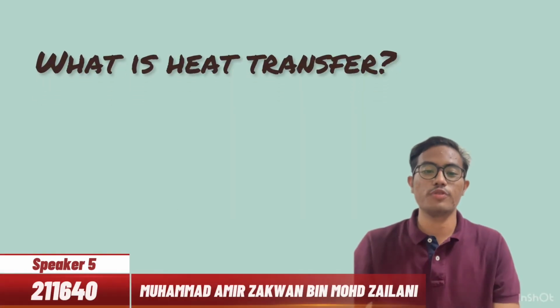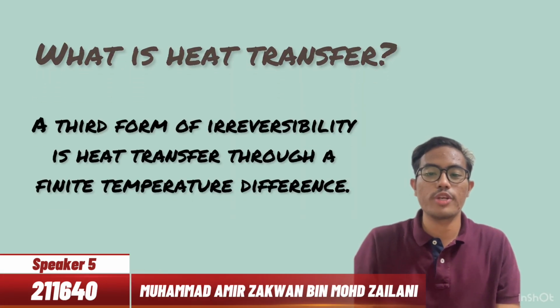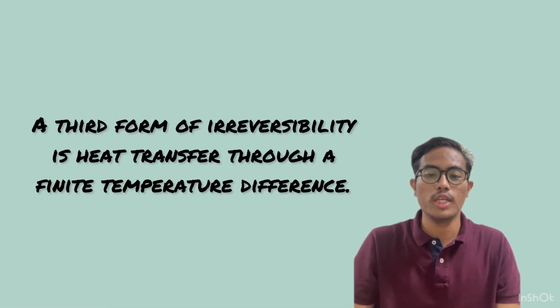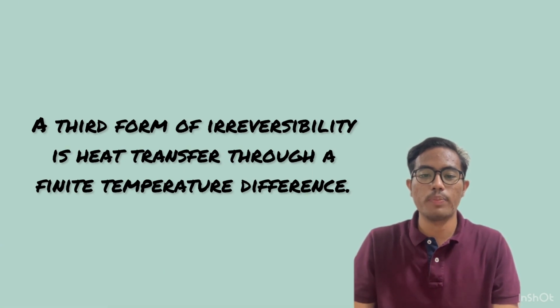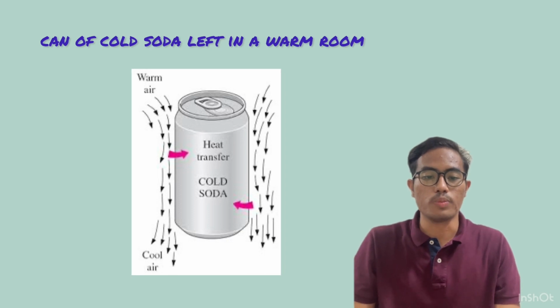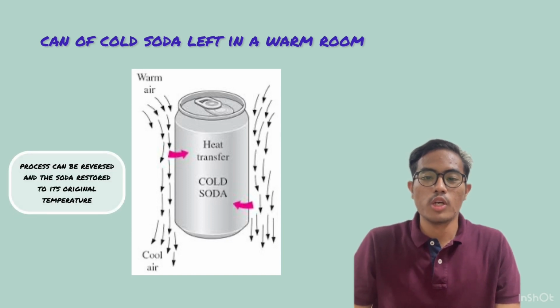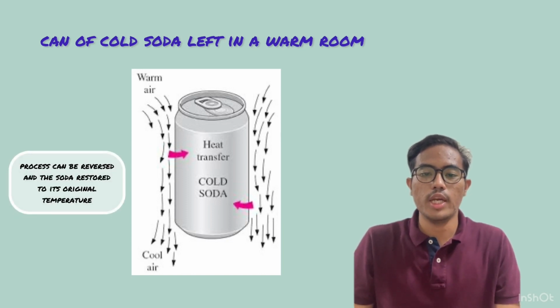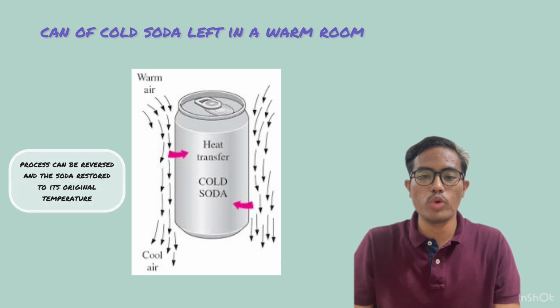What is heat transfer? A third form of irreversibility familiar to us all is heat transfer through a finite temperature difference. Consider a can of cold soda left in a warm room. Heat is transferred from the warmer room air to the colder soda. The only way this process can be reversed and the soda restored to its original temperature is to provide refrigeration, which requires some work input.